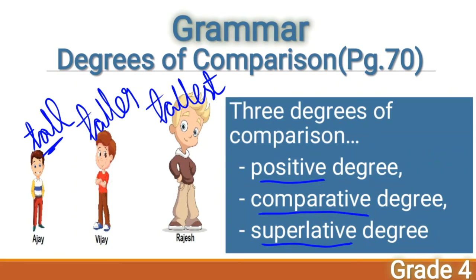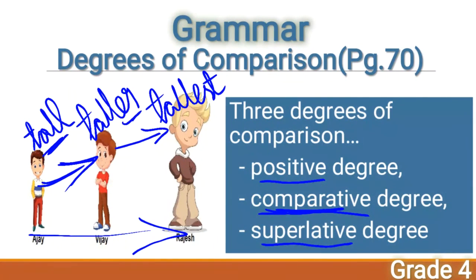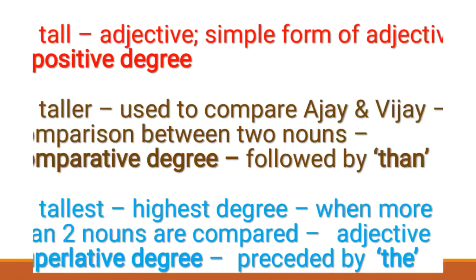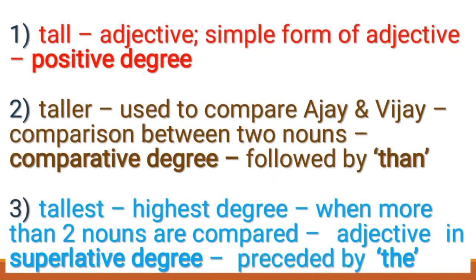So this is a positive degree, tall. Ajay is a tall boy, right? And comparative, two boys are compared together, okay? Taller. Vijay is taller than Ajay. Taller than Ajay. This is comparative, right? And then superlative. Rajesh is the tallest among these three guys. This is superlative, the highest degree. Now how are these positive, comparative, and superlative degrees written?